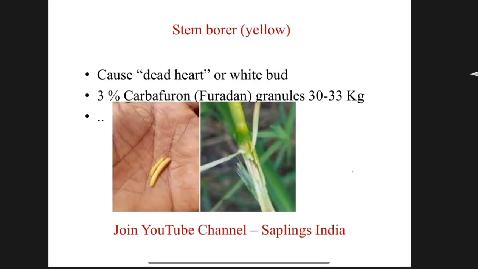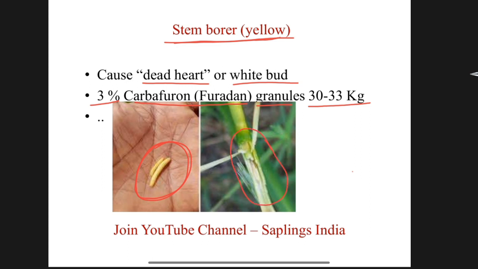First we talk about stem borer or yellow stem borer. It causes dead heart or white ear in rice crop. Treatment: 3% carbofuran or Furadan granules 30 to 33 kg should be used in rice crop. Larva of stem borer insect pest. The symptoms of stem borer's presence in rice crop.